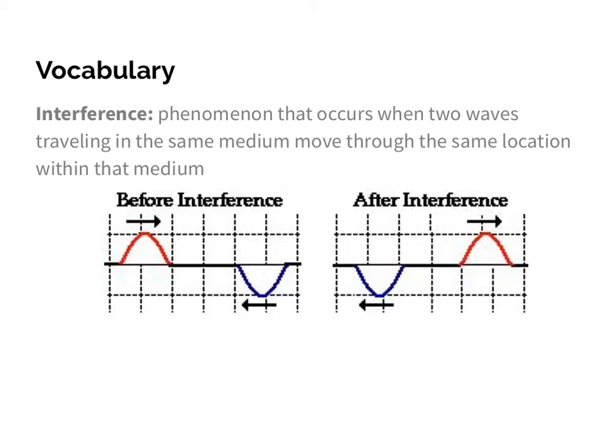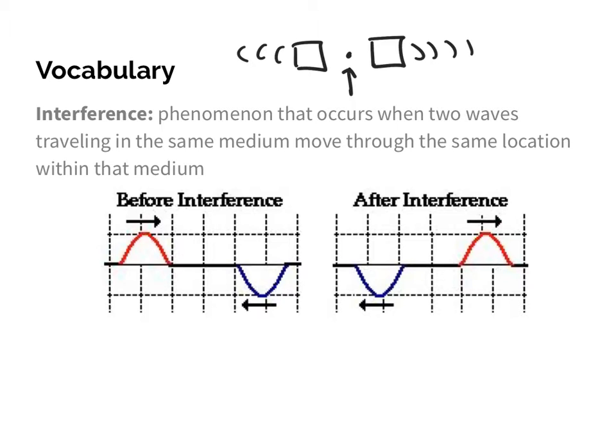Interference is when two objects, think of a physical object, are in the same position at the same time. For two physical objects, this is technically impossible. Let's say I had a crate sliding to the right and another crate sliding to the left. Eventually those two crates are going to meet at a location right in the middle. What happens when two physical objects meet at the same point at the same time is that they collide. They can reflect off of each other, they can bounce back, they can hit and stick, different things like that. That's when we talk about momentum and collisions.